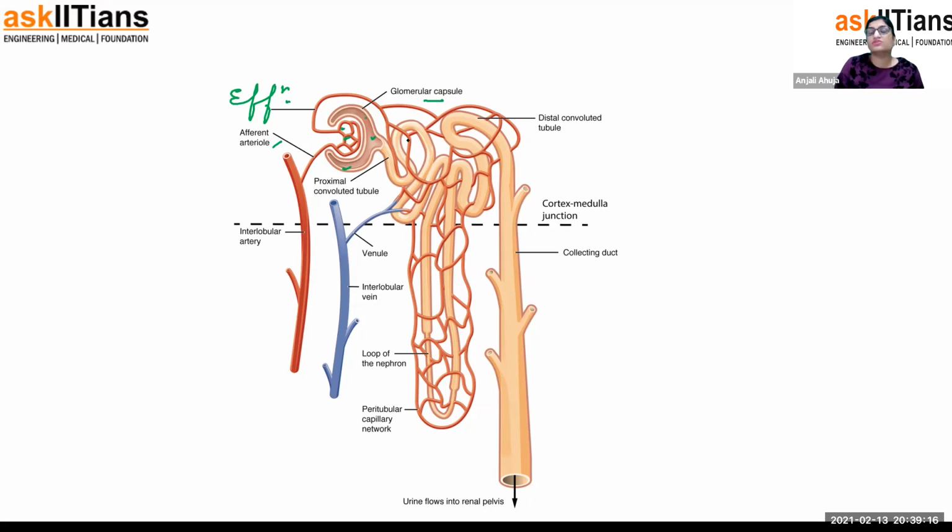Now guys, in the glomerulus, there are many cells present which help the blood to filter. Those cells are known as podocytes. I repeat myself, there is a group of cells present inside the tubule. These are known as podocytes. Here blood will be filtered.